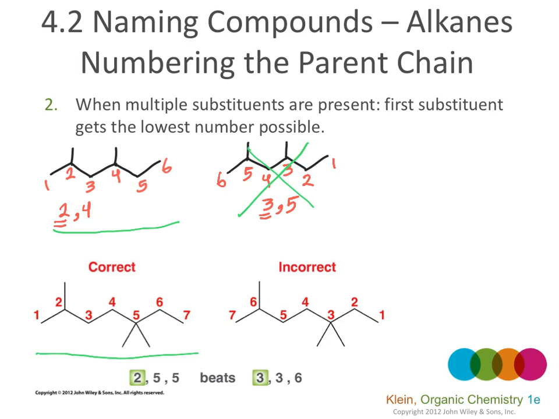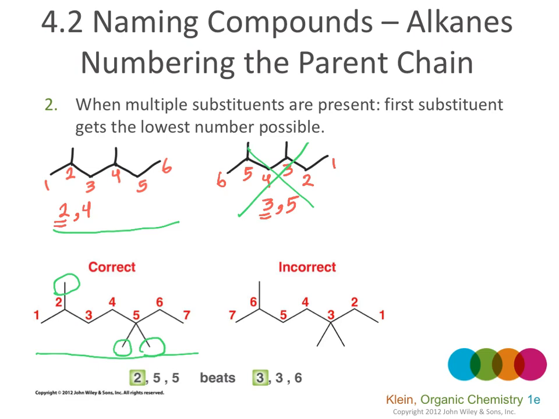The parent chain is heptane. We can number from the left to the right or right to the left. There are 3 substituents, 3 methyl groups.